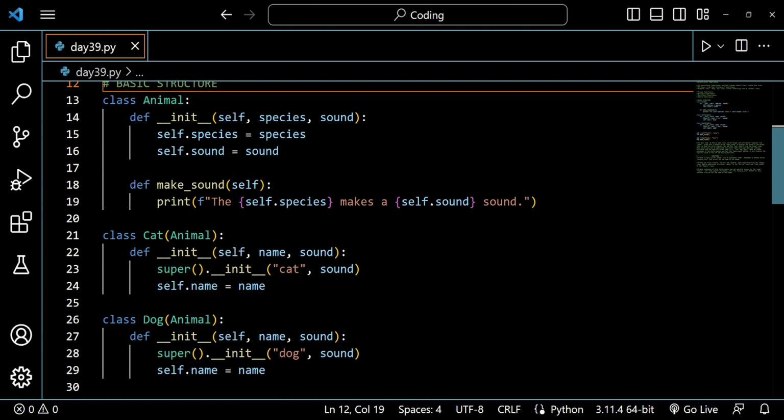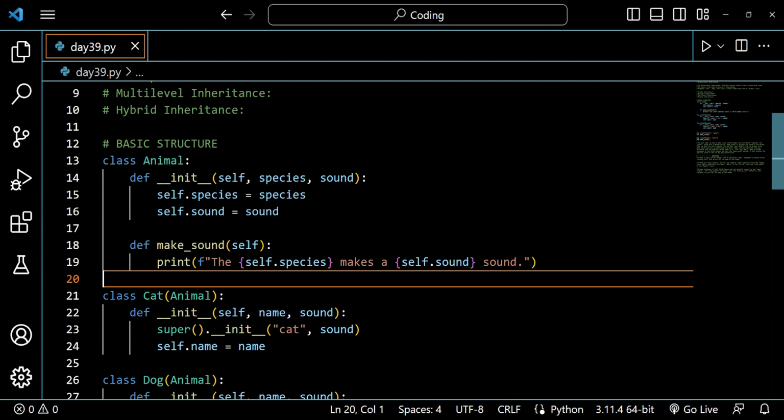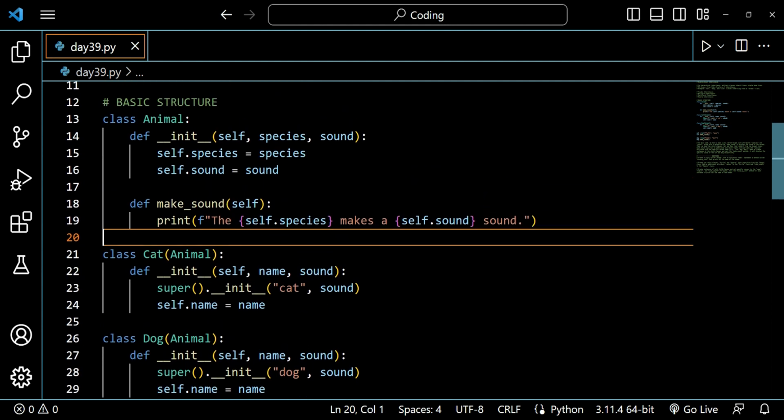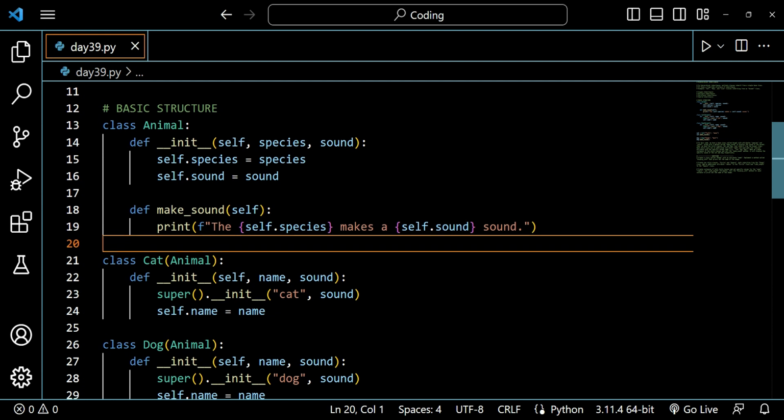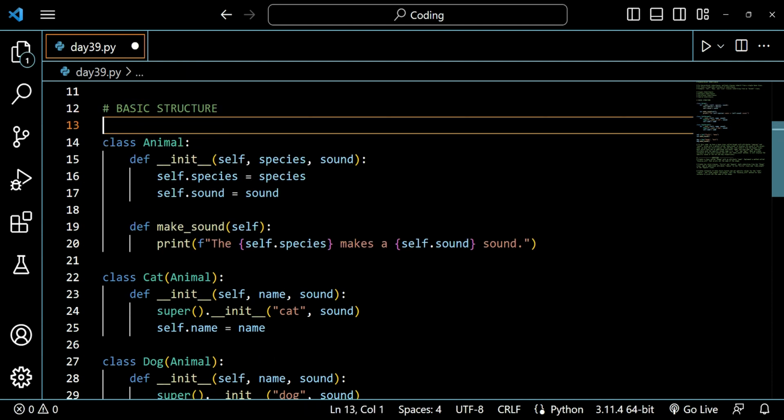Cat is a sibling, dog is a sibling, something like this. So first of all, we will have a parent, and then the parent will have multiple children. So we have two children here. I have created a very basic structure of hierarchical inheritance. As you can see, if you just focus on this parent class here, I can write it here: parent class.